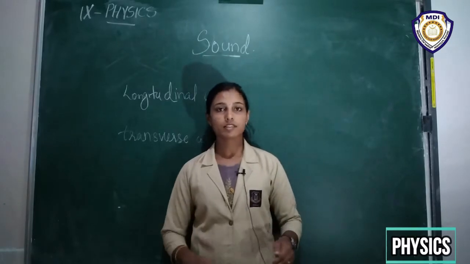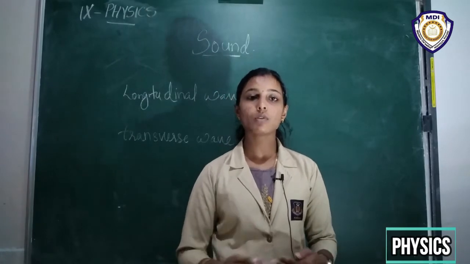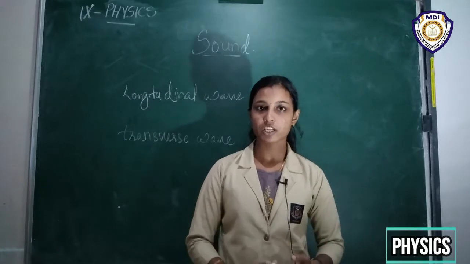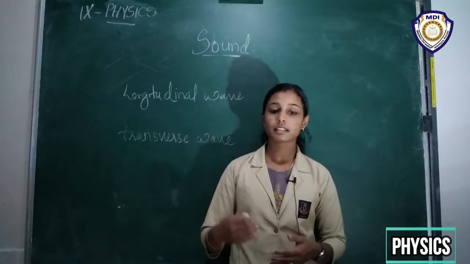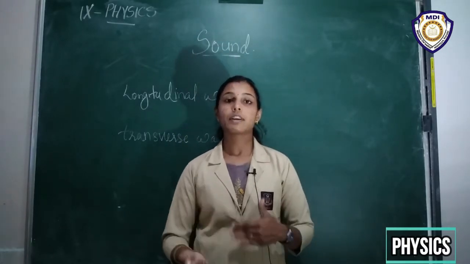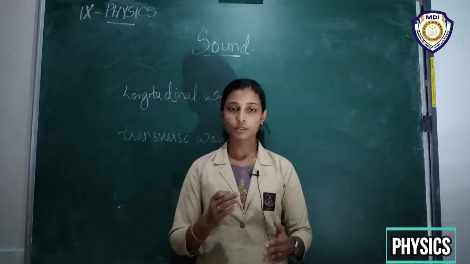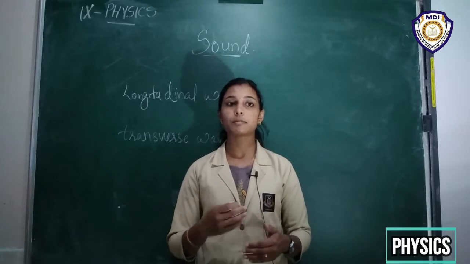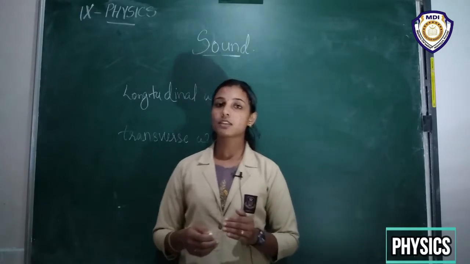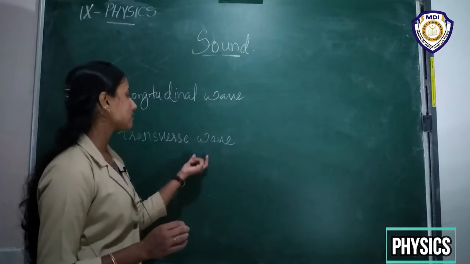In the last class we discussed sound, how sounds are produced and how they propagate through a medium, and that sound needs a medium for propagation. Now we are moving to the next portion, the different types of waves. Depending upon the direction of vibration and propagation, we can classify waves into two categories: longitudinal waves and transverse waves.